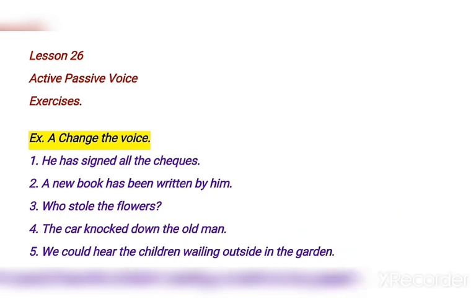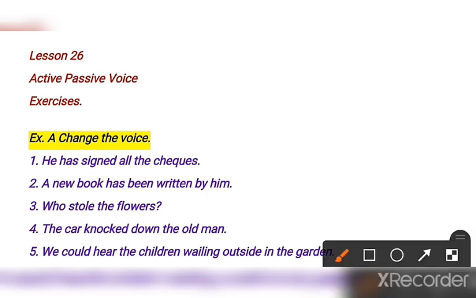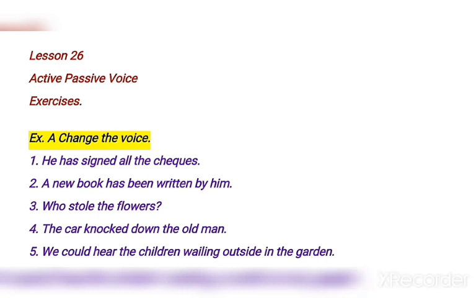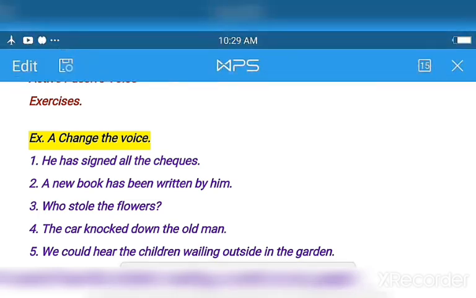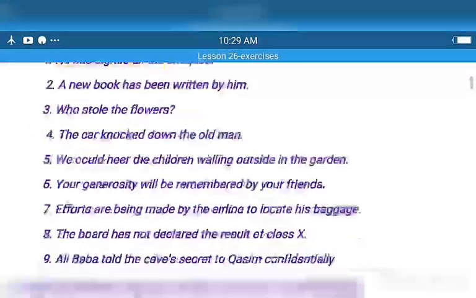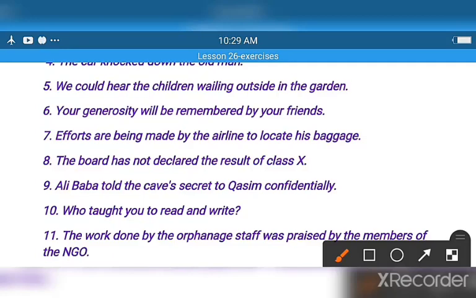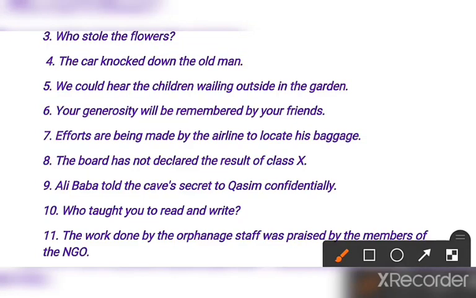Clear? Number 5: we could hear the children wailing outside in the garden. So what will be the answer? First of all, the object becomes the subject and the subject becomes the object. So first you take the children as the subject. Then here is could.